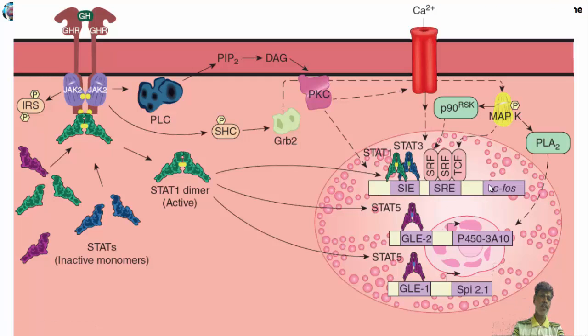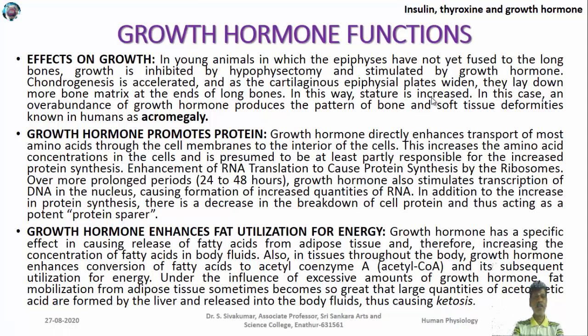Since it's a peptide hormone, it is going to have a receptor on the cell surface. So it will bind the receptor which is present on the cell surface and stimulate other messenger molecules like IRS and the STAT dimer. Once the STAT dimer, IRS and phospholipase C are activated, they can activate other messenger molecules. Through these messenger molecules, it can change the expression of genes through which it can exert different functions. So that is how the growth hormone will function.